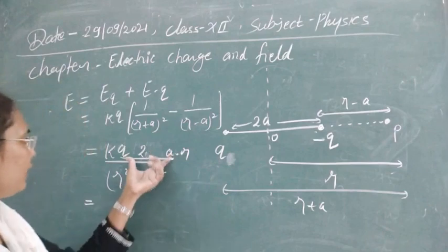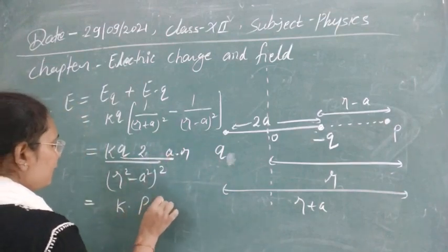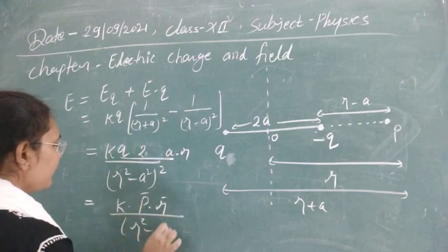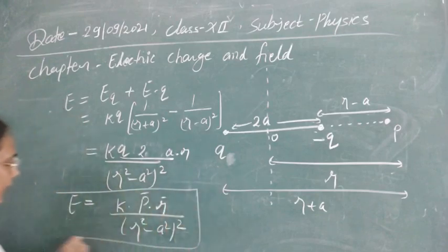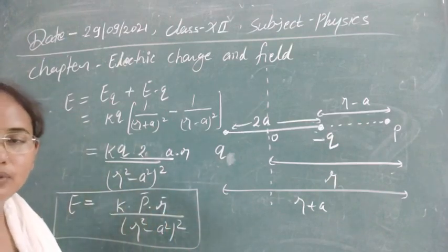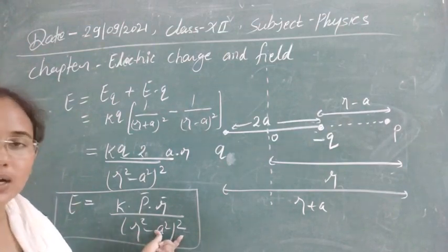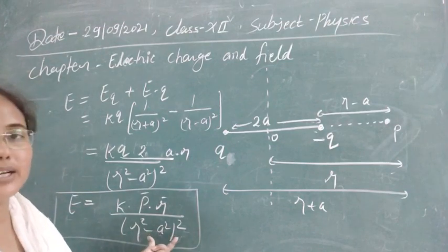So this is the value of dipole moment, so we can replace it by p. So this is now kp times r upon (r square minus a square) whole square. So this is the electric field at any axial point that we have got now. Next, suppose we have a particular condition, if r is much greater than a.